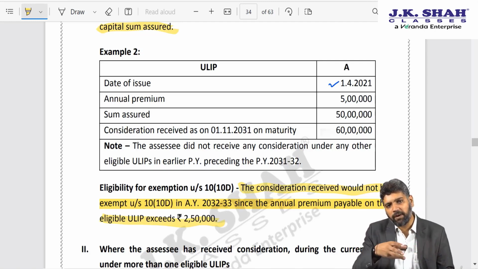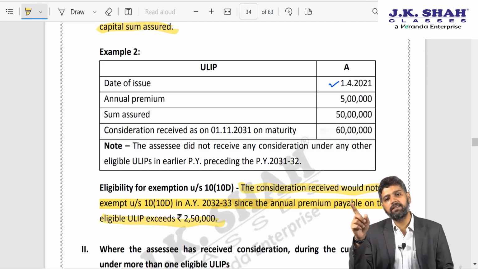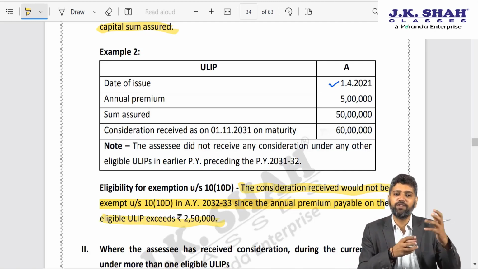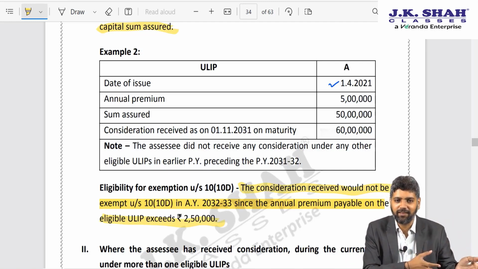B stands for the premium paid up till those 10 years. And C minus D will apply at the end of 15th year. That is the formula when subsequently I receive the amount. C stands for the amount received at the end of 15th year, of course excluding the amount which is already taxed at the end of 10th year.